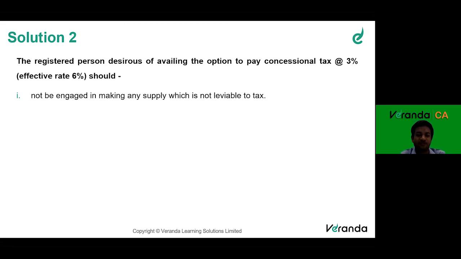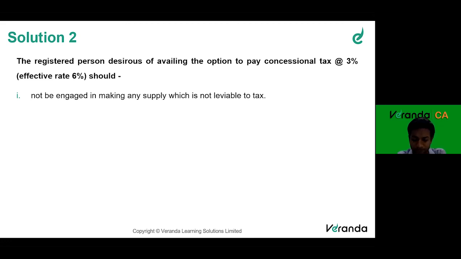Yeah. So see, that is the purpose of asking and twisting this question. Why? Because many times students get confused when we talk about any supply which is not leviable to tax under this Act. See, exempt supply. What is exempt supply? Something which is taxable and exempted by notification. Section 2, subsection 47 defines what is exempt supply. It includes nil rate, it includes exempt supply, it includes non-taxable supply also.